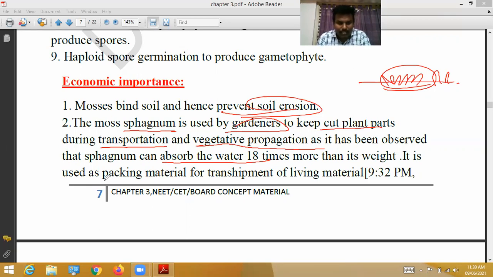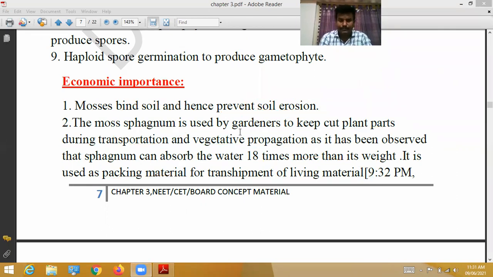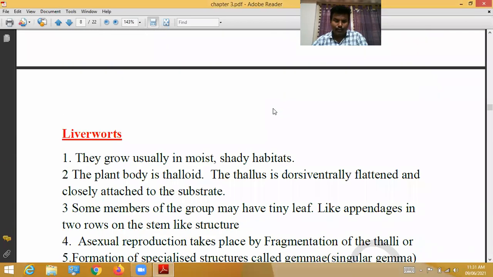It is also used for packing material, for transshipment of living material. Various kinds of living material will be transported from one place to another. To pack those materials, sphagnum is used, because sphagnum leaves keep the material fresh and alive. That's why they use sphagnum, because it absorbs a lot of water. So this is the second economic importance.